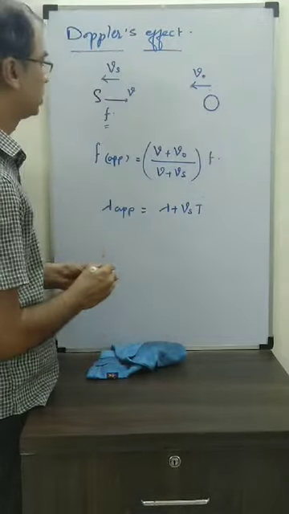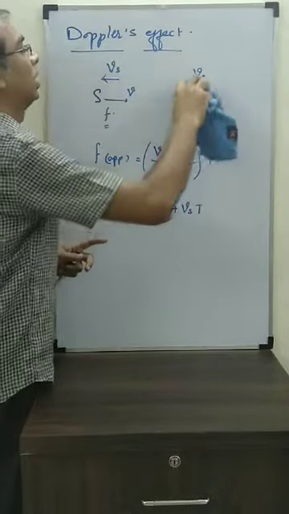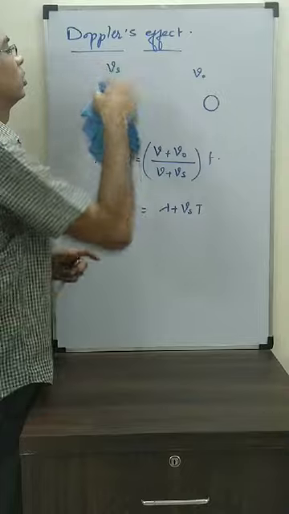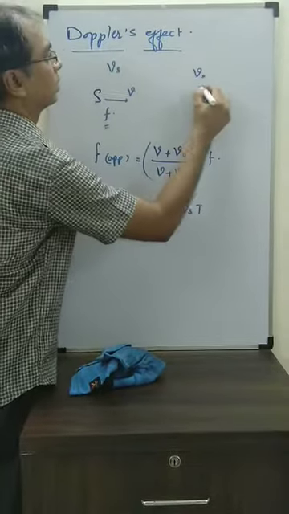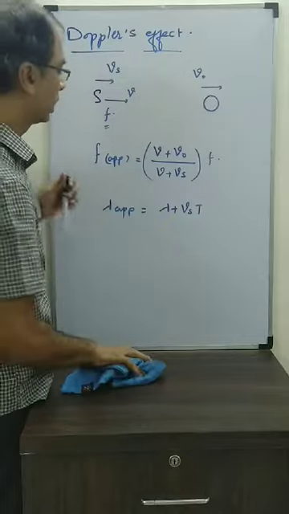Okay, what more cases are possible now? The other possible case is this time the observer is going away and the source is following it, like this. What to do in that case? Let's see.